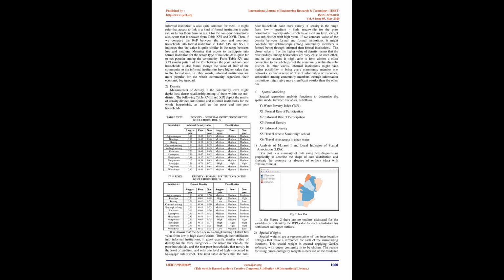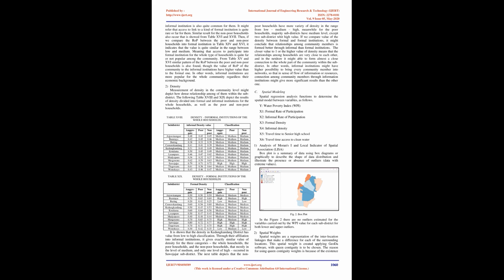Through their affiliation with informal institutions, the density value is exactly similar for the 3 categories: the whole households, the poor households, and the non-poor households. It is mostly at the medium level, and only one high, occurring in Soegiarto sub-district.